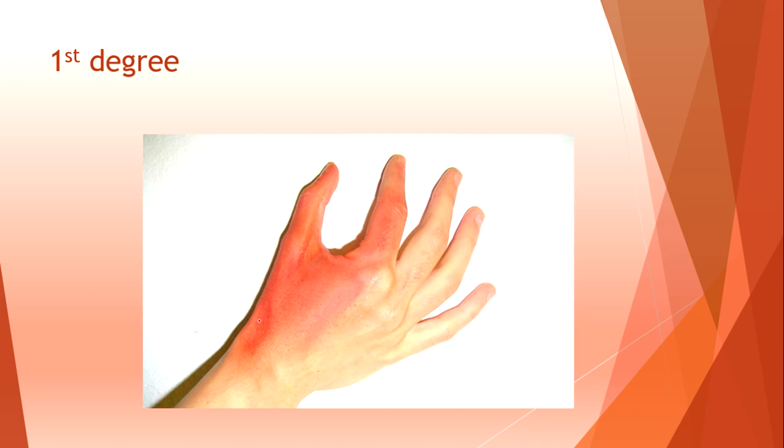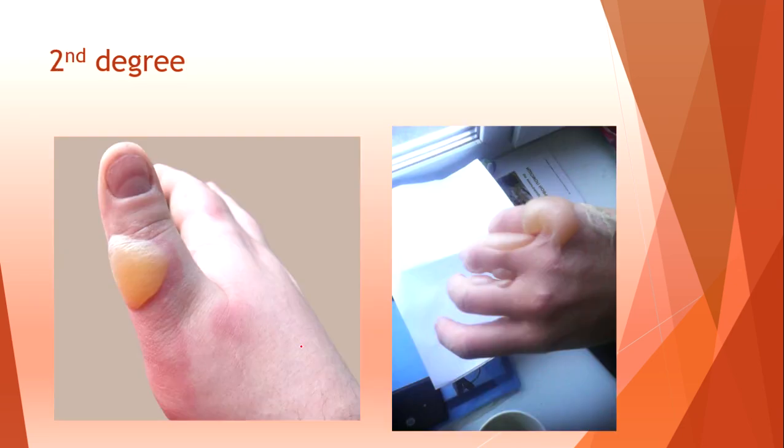Here we see on the picture a first degree burn. We have here mild erythema on this hand with no blisters. This is a second degree burn. We see here mild erythema and blisters with the yellowish color. We see yellow color here because it's plasma.